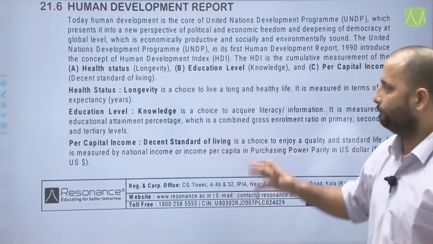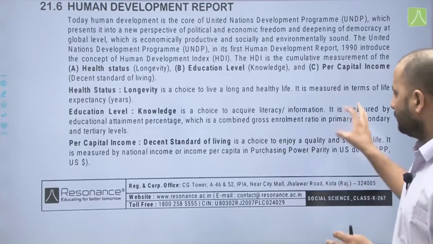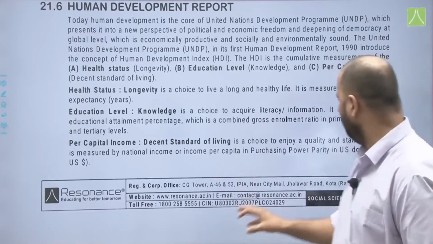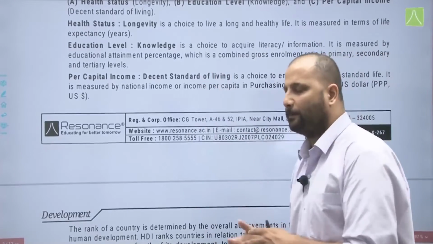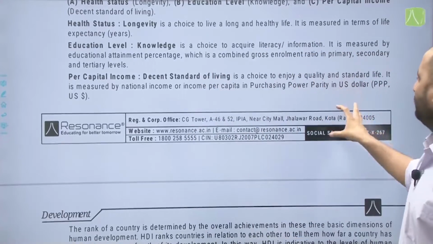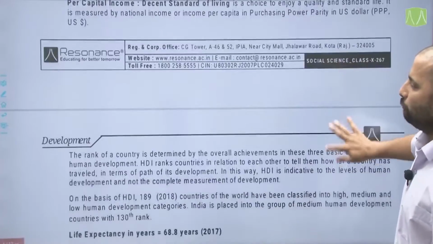Now, third is the per capita income, that is the decent standard of living, which is a choice to enjoy a quality and standard life. It is measured by national income or per capita income in purchasing power parity in US dollars, that is PPP in US dollars.